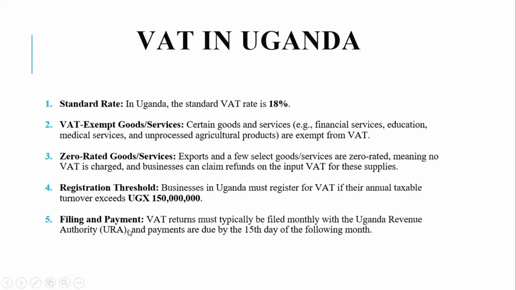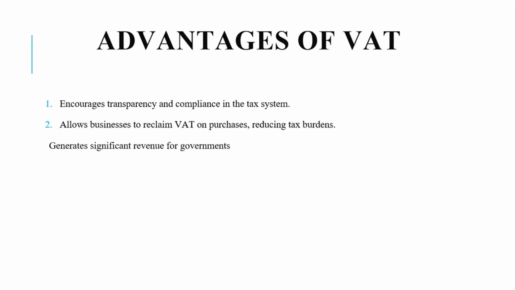Then filing and payment. Businesses must file VAT returns every month with the Uganda Revenue Authority, and payments are due by the 15th day of the following month. So if a company collects 500,000 VAT in March, it must file that VAT return and pay this amount by April 15th.